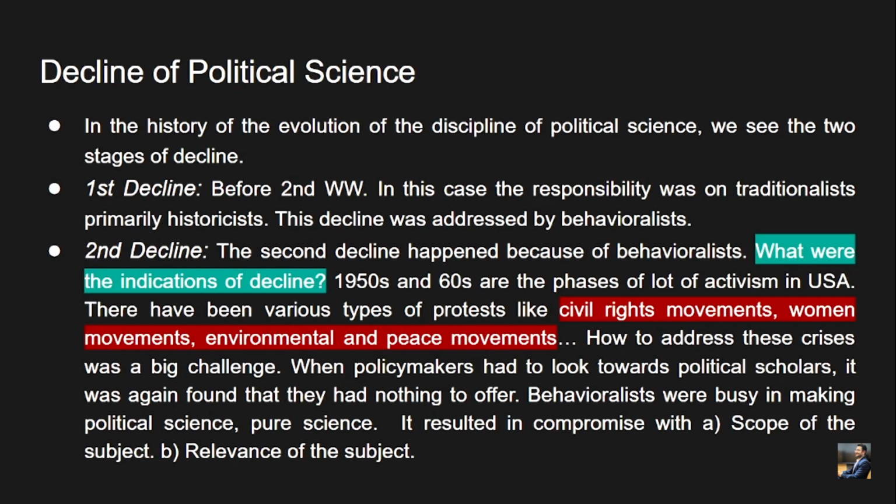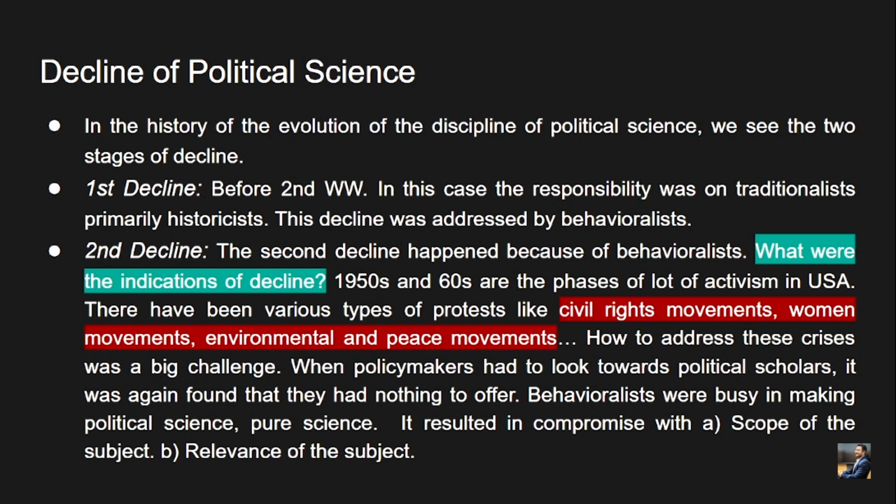So we have seen how the decline of political science came about. Then the school of post-behavioralism came and arrested that decline, right? So here it shows the stages of decline. A previous year question asked: explain the decline of political science. So this is asked in this context, and hence it is very important.